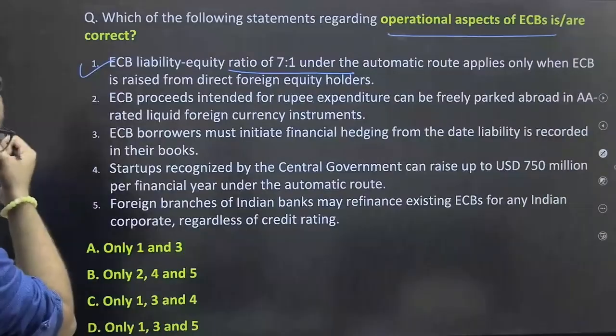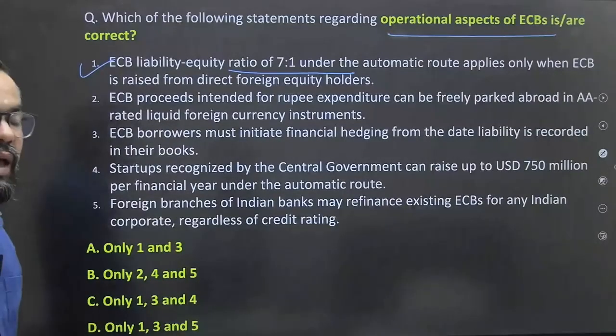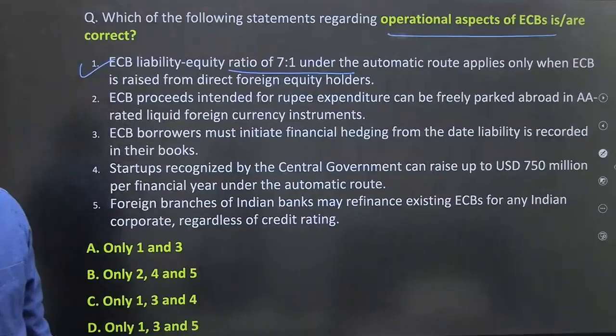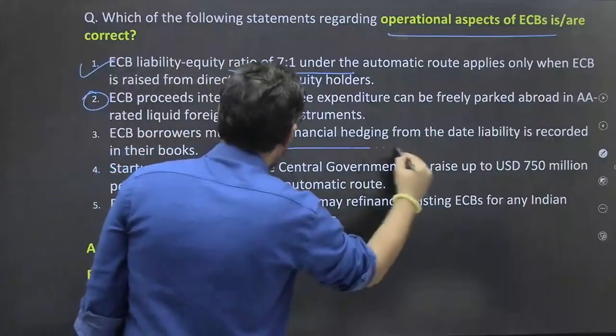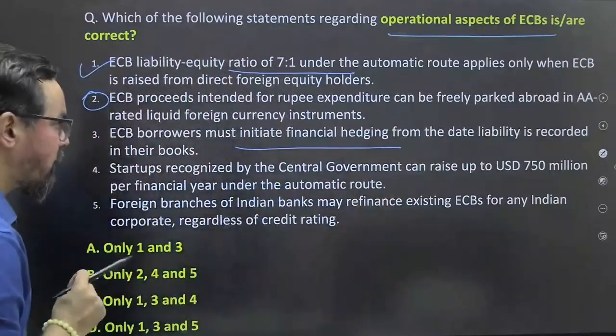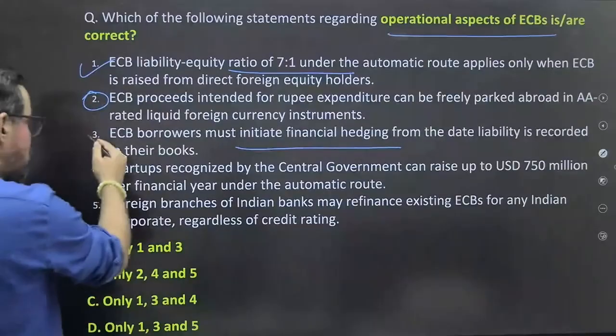Abroad with this related. ECB proceeds intended for rupee expenditures can be freely parked abroad in AA rated liquid foreign currency instruments. It should be repatriated to India first. And the basic expenses should be held in that particular one. Yeah, I'm doubtful about this one. ECB borrowers must initiate financial hedging from the date the liability is recorded in their books.